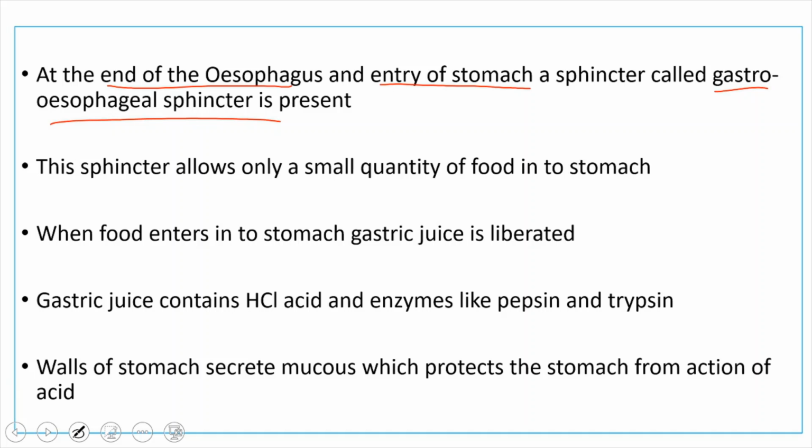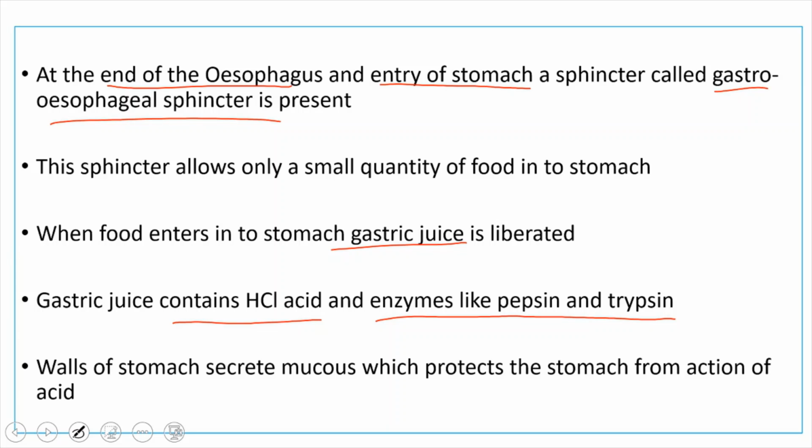Whenever food enters into the stomach, gastric juice is liberated. This is also one of the digestive juices. Like inside the mouth, salivary glands secrete saliva, which is a digestive juice. Now gastric glands are present inside the stomach, which secrete the digestive juice called gastric juice. Gastric juice contains hydrochloric acid and enzymes like pepsin and trypsin.